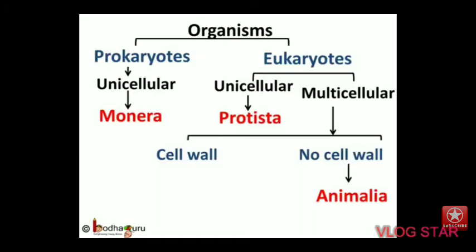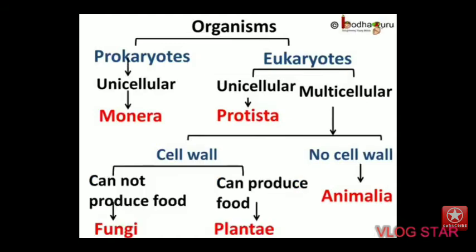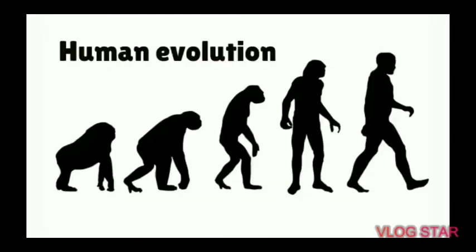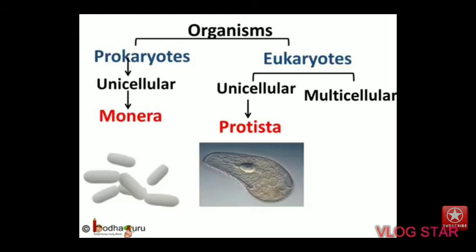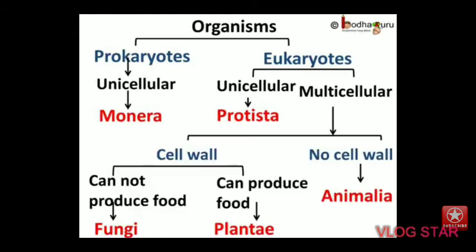The fifth criteria was phylogenetic relationship. Phylogenetic relationship means evolutionary relationship. For example, how we evolved from a single bacteria to the most complex organism, that is human being. In this, living organisms are classified as prokaryotic to eukaryotic and unicellular to multicellular. So, now let us learn in detail.